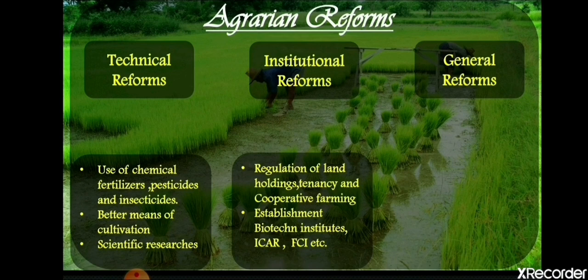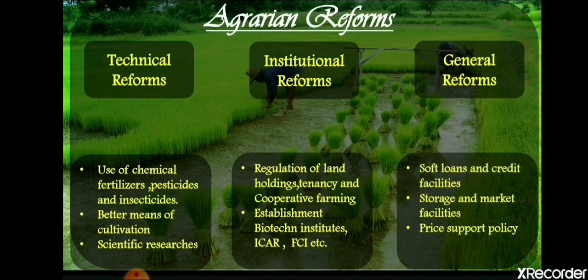So that is why some cooperative farming is also done. The establishment of biotech institutes that study biotechnology. Biotechnology means, with the help of technology, how we can develop in the field of bio, meaning plants, how we will do the research or study of the plants. ICAR, okay, ICAR is the Indian Council of Agricultural Research, which does research in the field of agriculture. FCI is the Food Corporation of India, and some general reforms were also there, like soft loans.